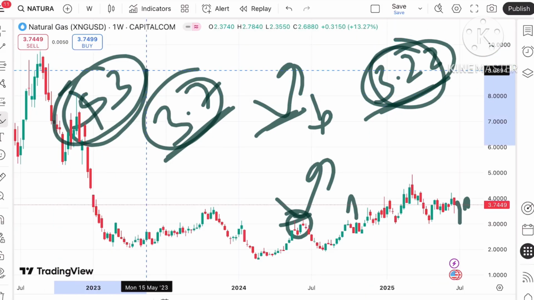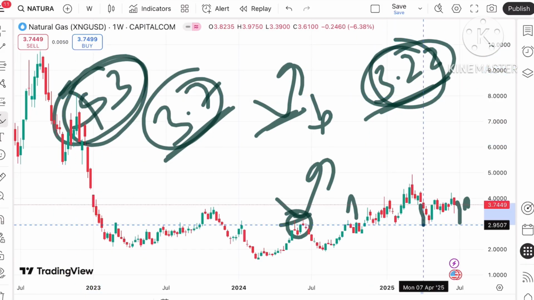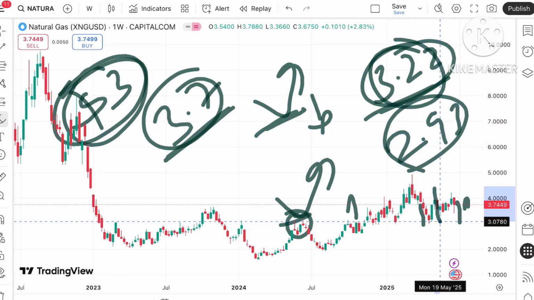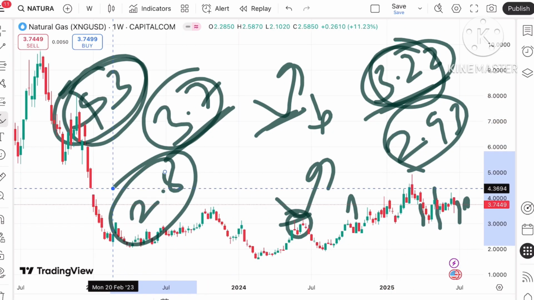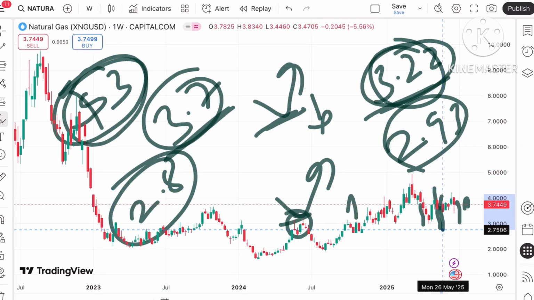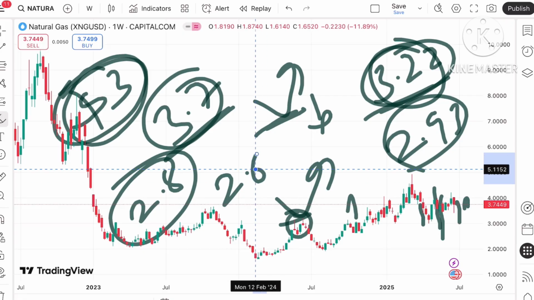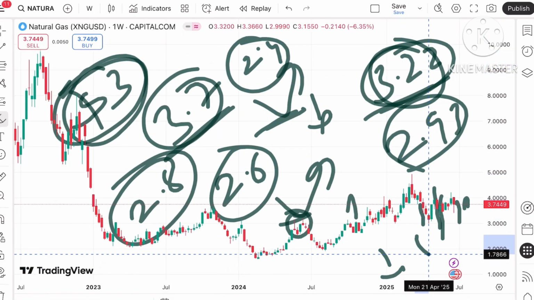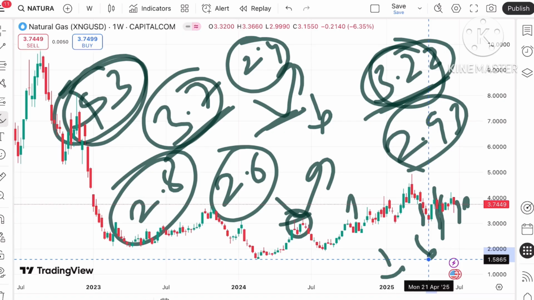After 3.2 we can see a level of $3, and if the price moves below that particular level, chance of touching 2.93 will be there. If the price falls below that particular level, chance of touching 2.8. Okay, and if the price falls below 2.8, we can see the price can move further down, and yes, then we can see a level of 2.6, then a level of $2.4, and if that doesn't sustain, a further fall can be seen.